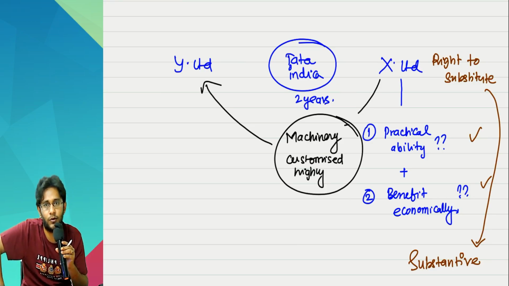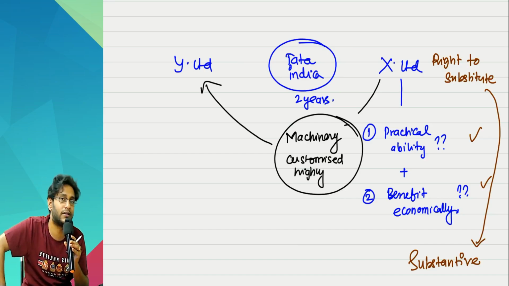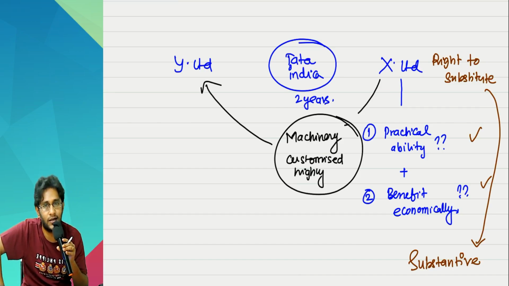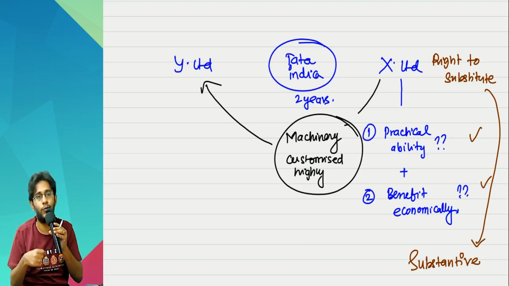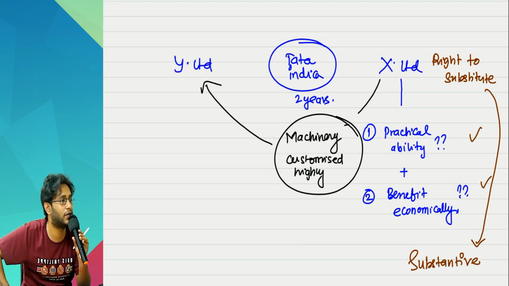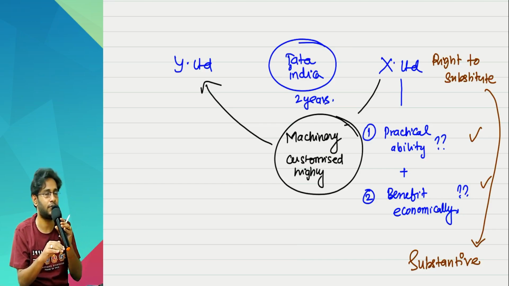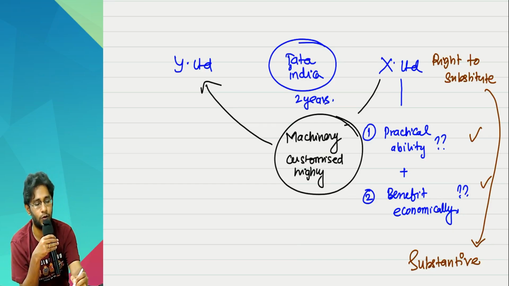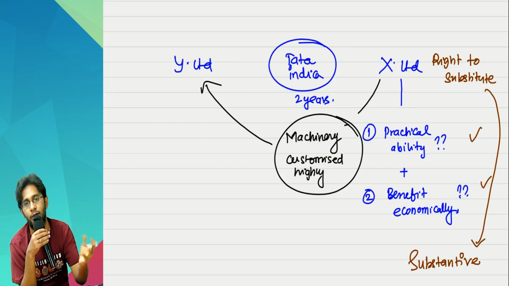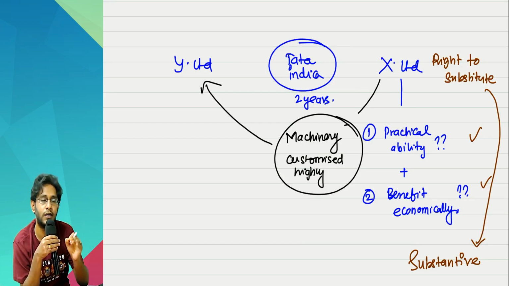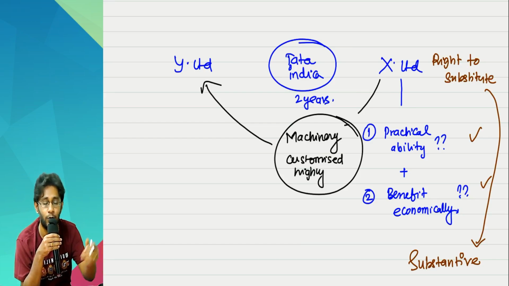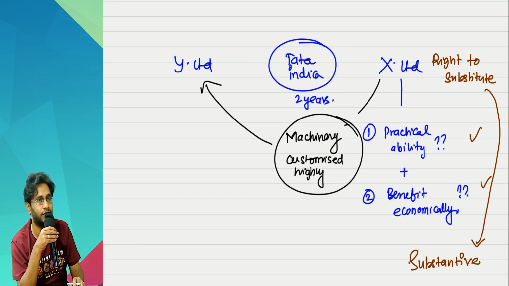He has the right to substitute. But with what asset should he substitute? He should again substitute with some other asset which is also customized according to my requirements. The chance of doing that is very, very less. And therefore, the substitution rights are not substantive in that case. Since substitution rights are not substantive, we say that there is an identified asset.